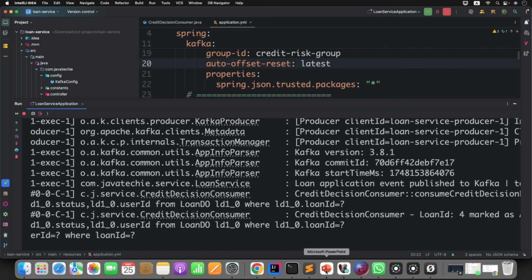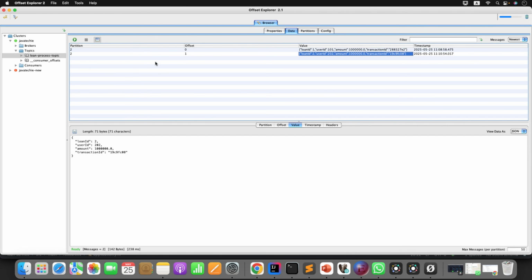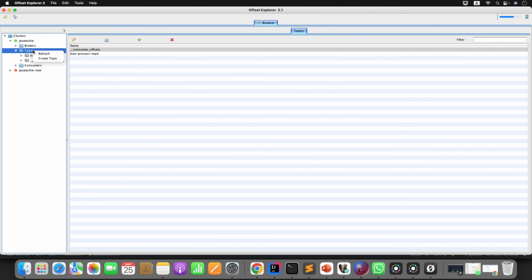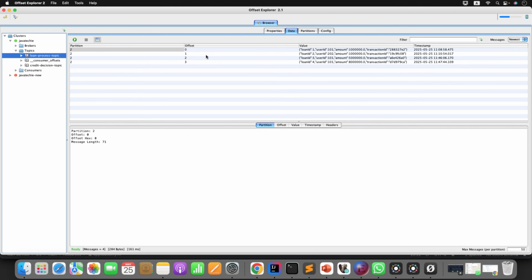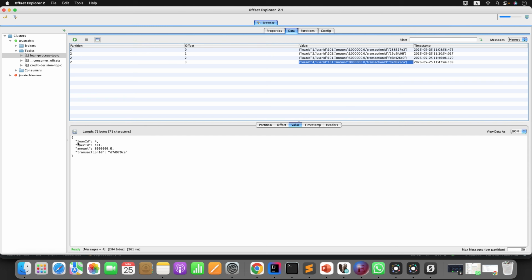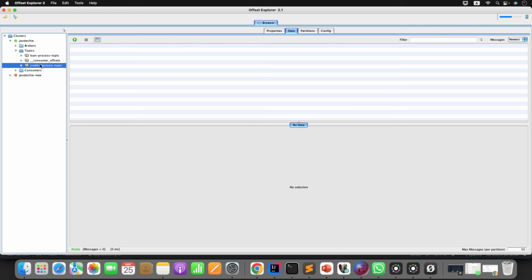Now let's go and track the Kafka message first. First let me refresh this. You should see another topic. Can you see here? Now the loan process topic. This record, this is the fourth record. Who sent it? Loan service published to credit risk service. Now credit risk service processed that and published to this credit decision topic.